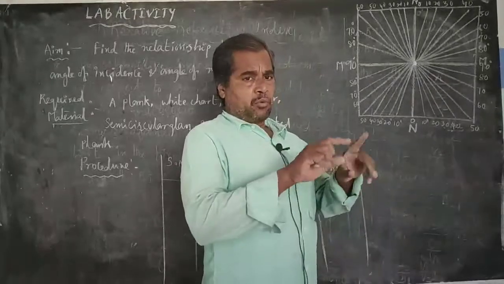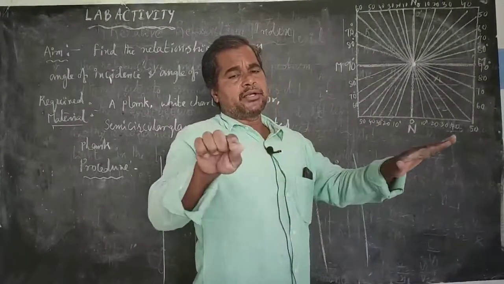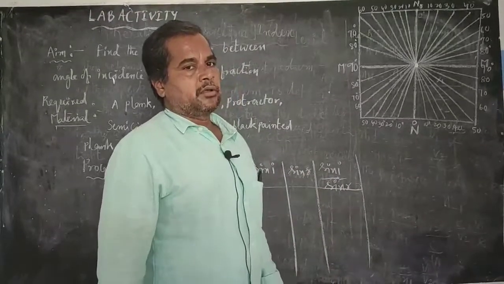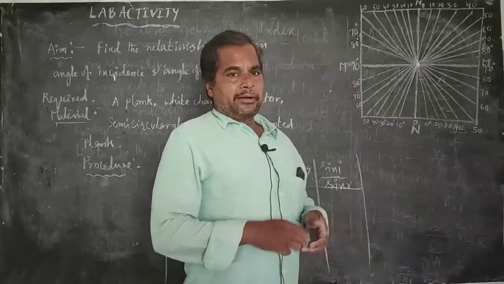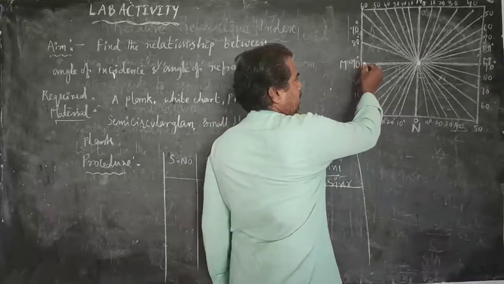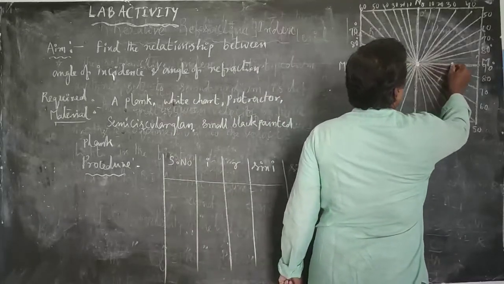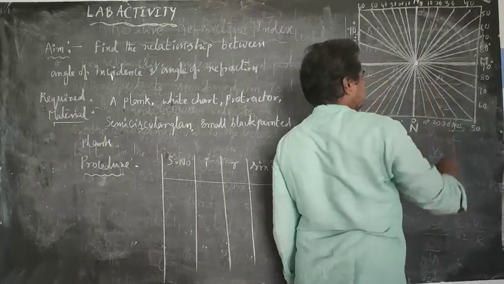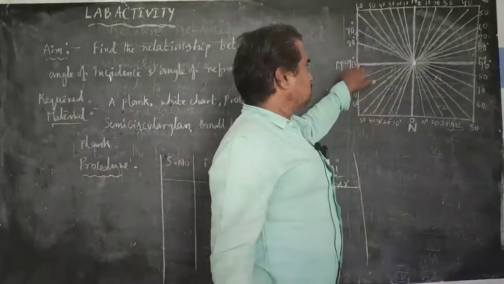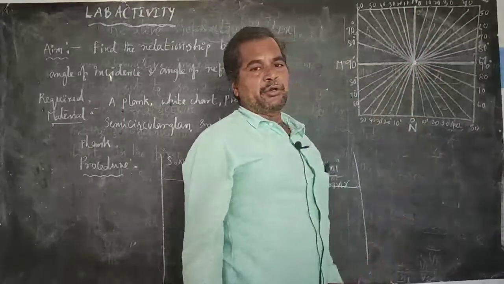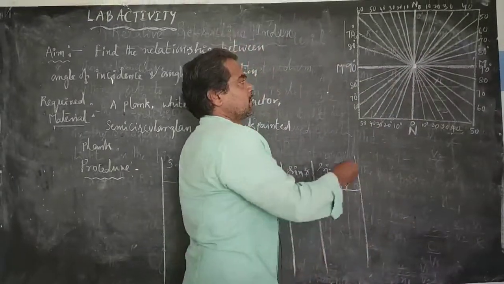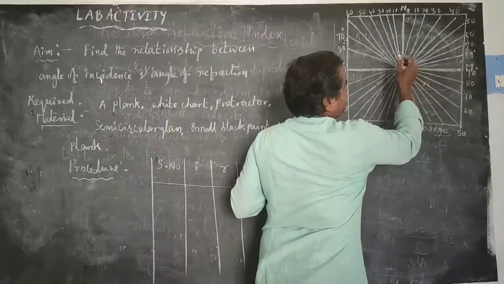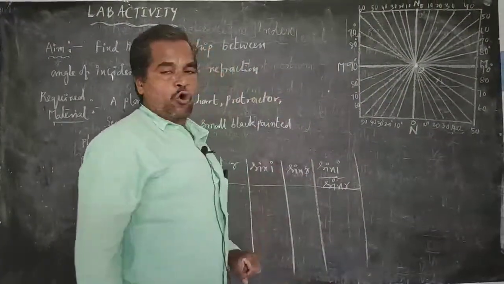At the center of the drawing chart, we draw one horizontal line and one vertical line in such a manner that both lines are perpendicular to each other. Those two lines intersect at one point. We name that point of intersection as O.